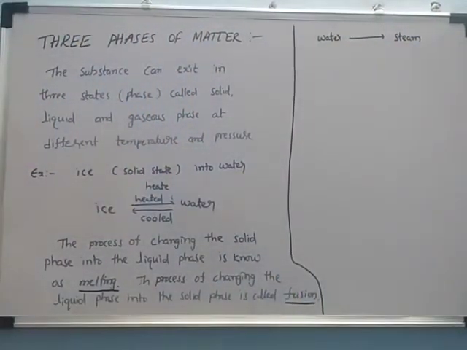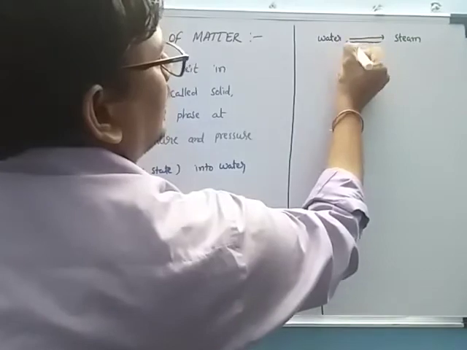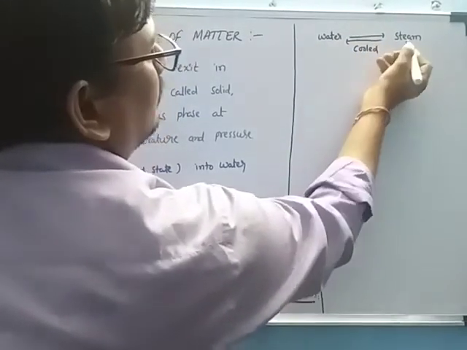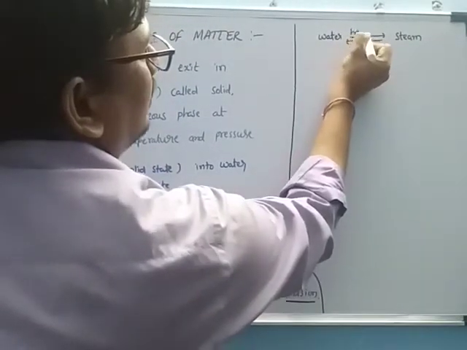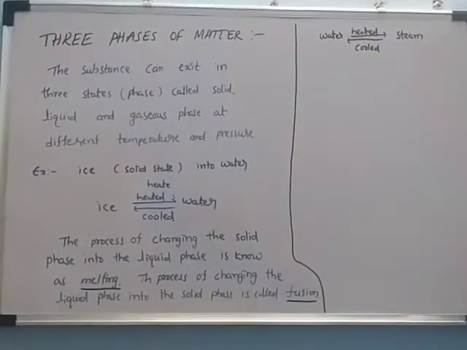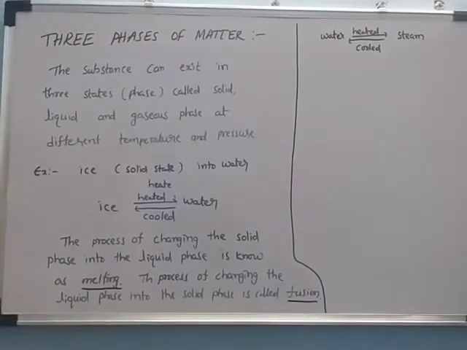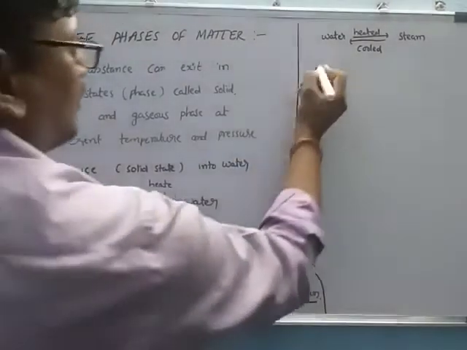The water is converted into steam at 100 degrees centigrade. When it is cooled, the steam is converted back into water.